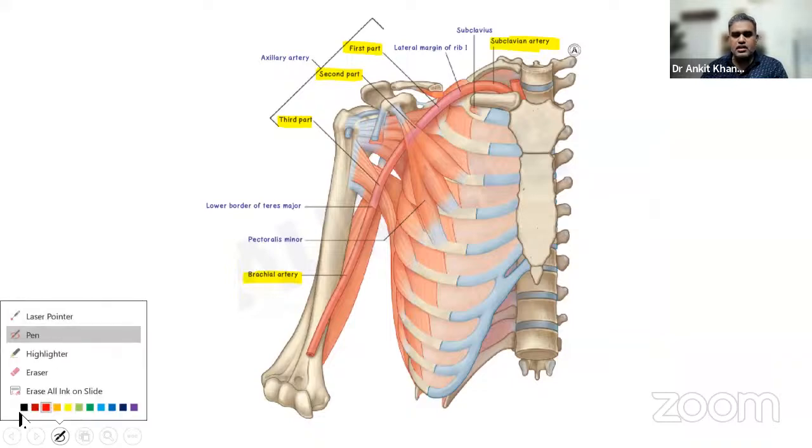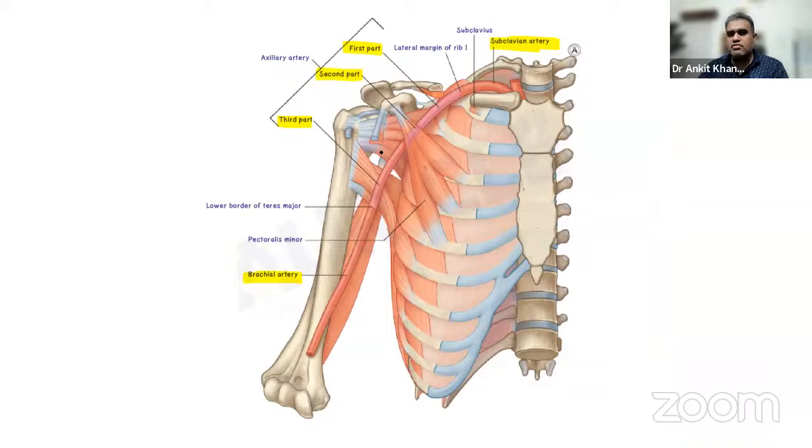The point over here is, suppose there is some lymph node, because there are a lot of lymph nodes over here. Suppose there is a lymphadenopathy or an infection, lymphadenitis, whatever, and the artery over here, at any position, gets blocked slowly. If the artery starts to get obstructed with an external compression, the blood supply to the upper limb will be lost.